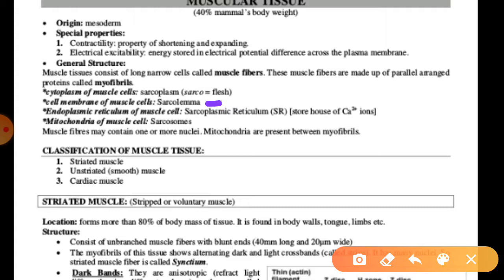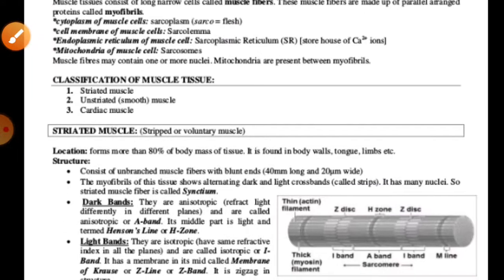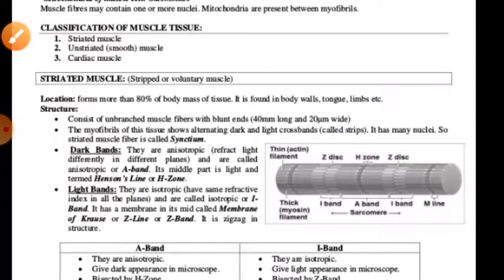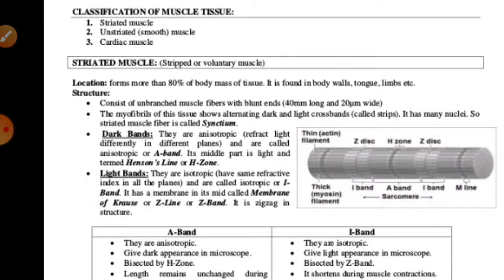So we can say the contracted muscle fibers relax and return to their uncontracted state. So these are different ways through which muscles are capable of movement. Let's move to another thing, that is the classification of the muscle tissue. Means how the muscle tissue can be classified into different categories, right?